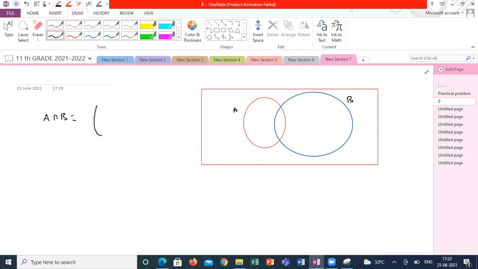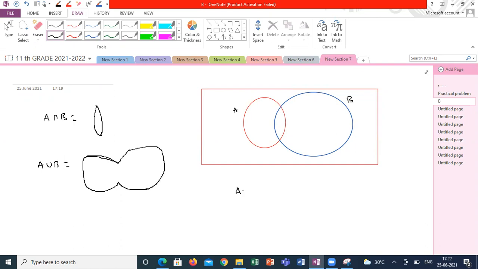It looks like this. This is the area A intersection B. Am I right, guys? A union B is what? It will look like this. This is A union B.